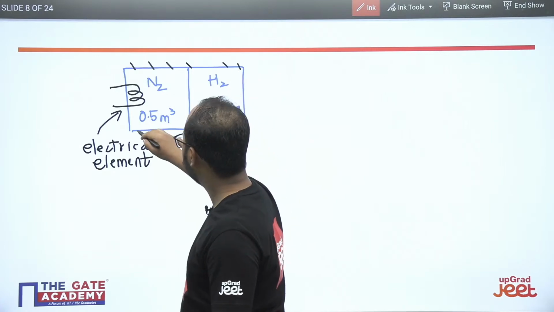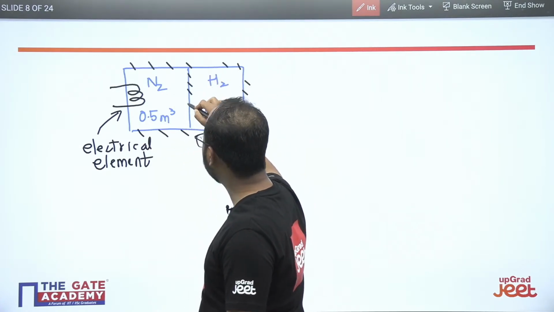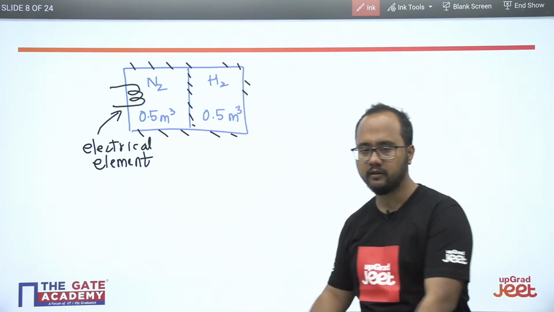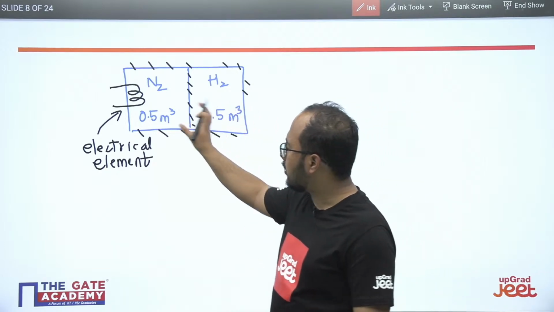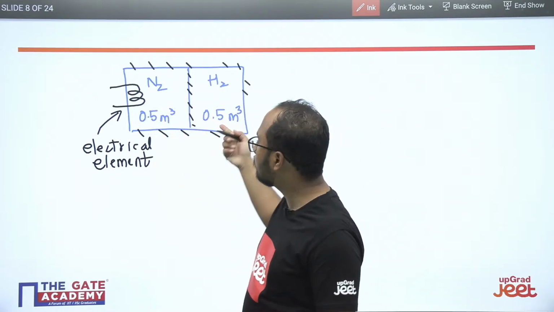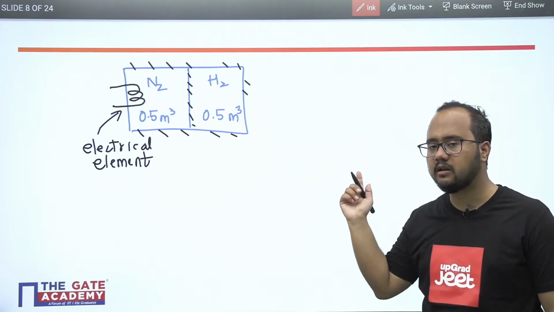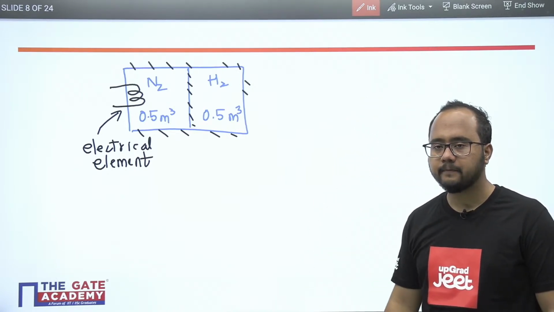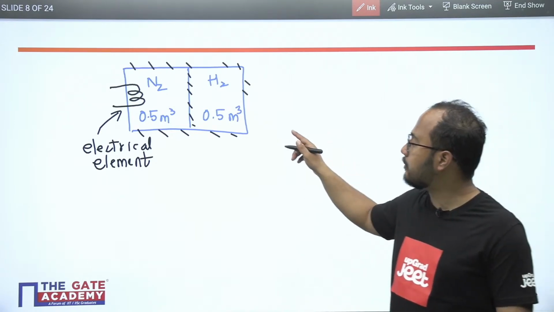That entire tank is insulated, and even this partition is also insulated, but it is moving. It can move, but it is also insulated. So because of the expansion of N2, hydrogen gas will be compressed. And what kind of compression will be there? Adiabatic compression will be there.